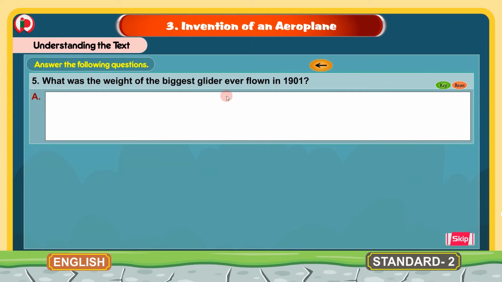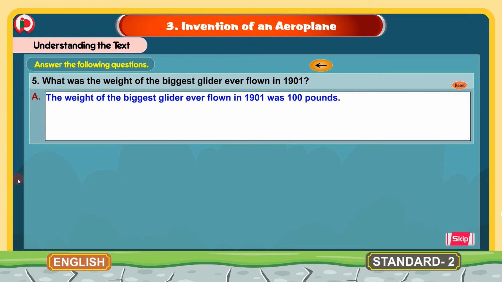The fifth question. What was the weight of the biggest glider ever flown in 1901? The answer for this is, the weight of the biggest glider ever flown in 1901 was 100 pounds. The weight of the biggest glider ever flown was 100 pounds.